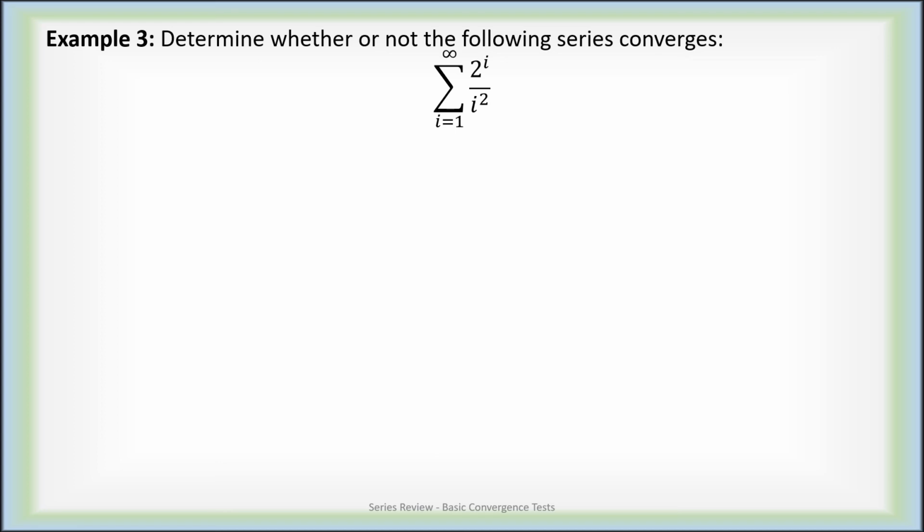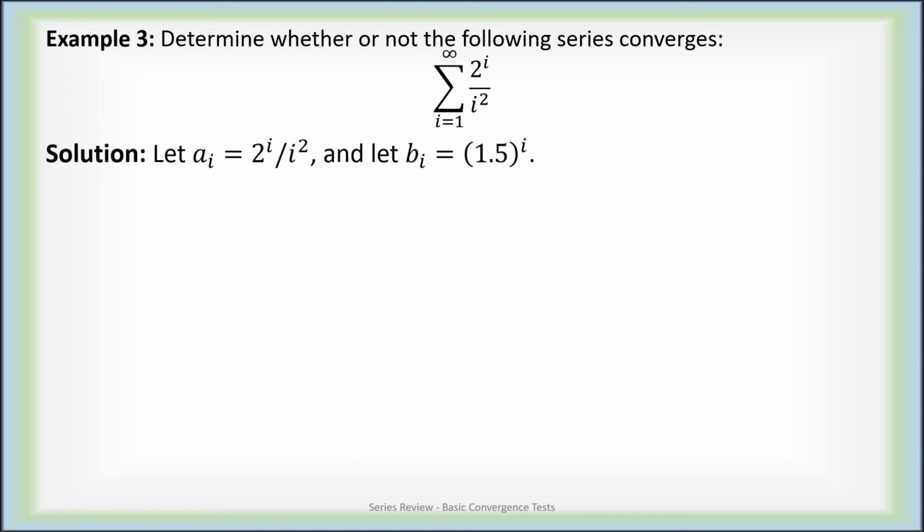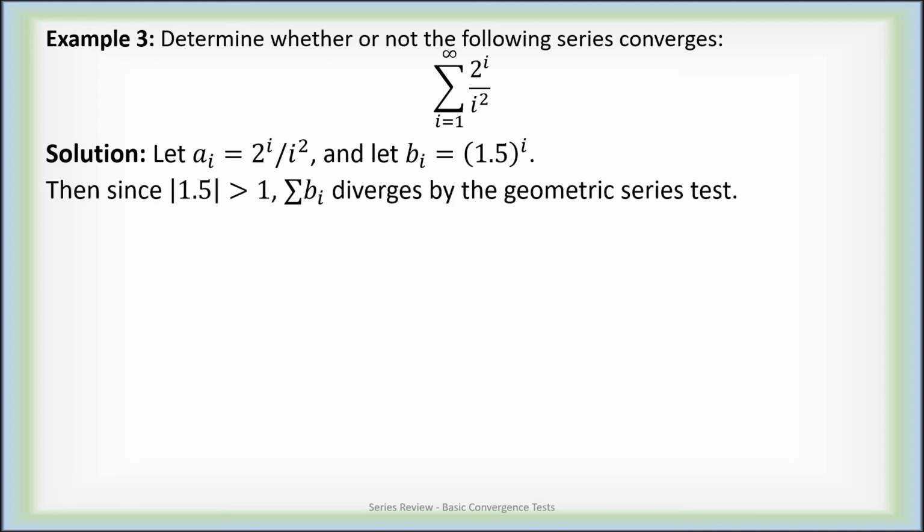As a third example, determine whether or not the sum of 2 to the i divided by i squared converges. Let's let a sub i be exactly what we're summing up here, 2 to the i over i squared. We're going to let b sub i be 1.5 to the i. Now, the series of 1.5 to the i would be a geometric series where the common ratio is 1.5, which is bigger than 1. So the sum of b sub i diverges by the geometric series test.